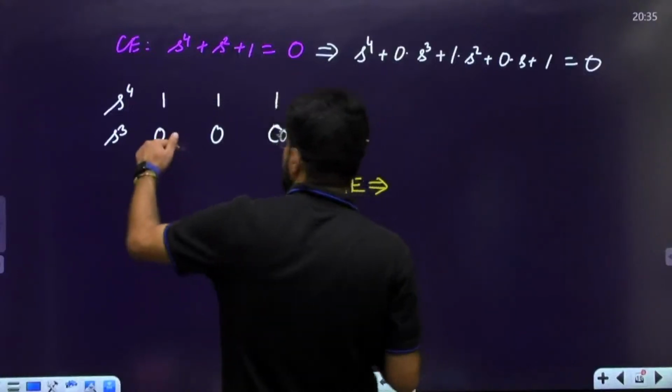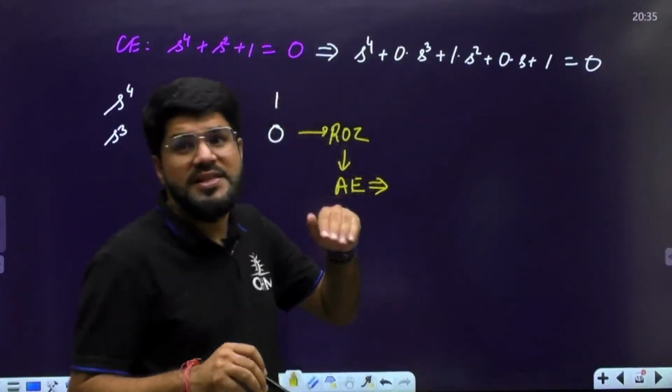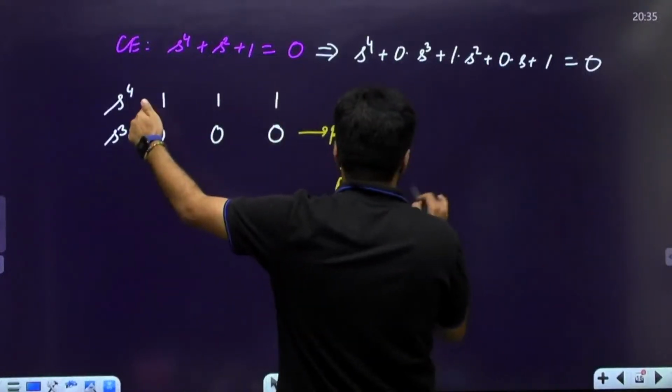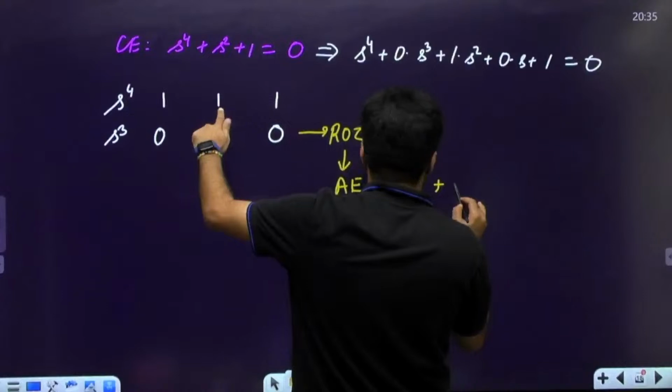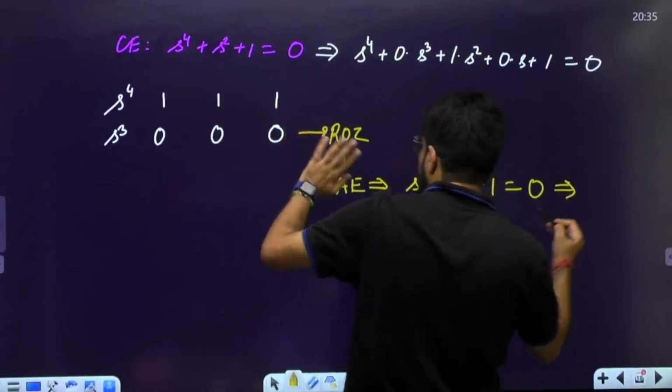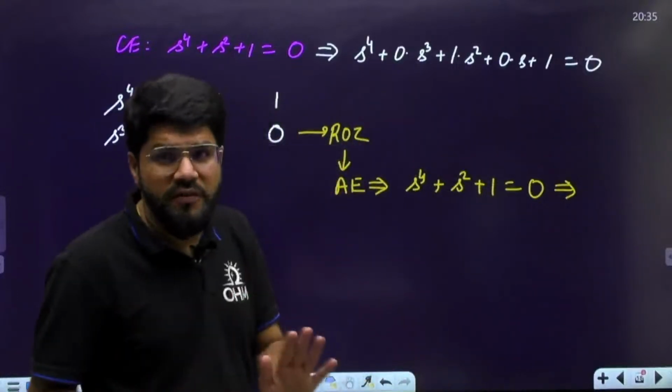What is that auxiliary equation? As I explained, it is from the row above the row of zeros. What is the row above? S power 4. So 1 into s power 4, 1 into s square, 1 into s power 0, which here is equal to the characteristic equation, which may not always be equal.